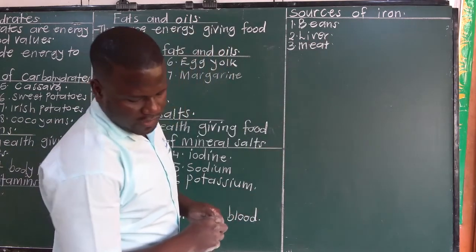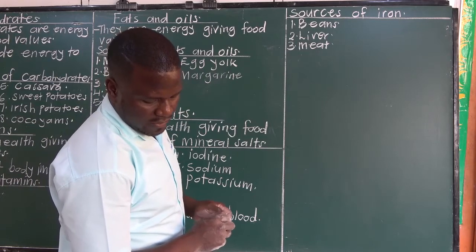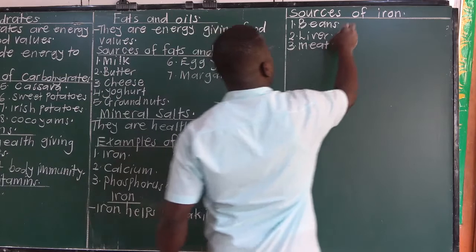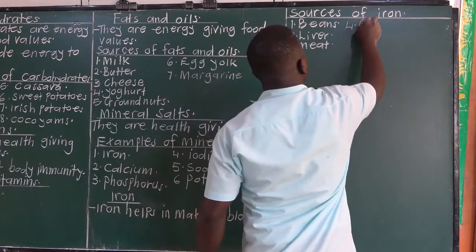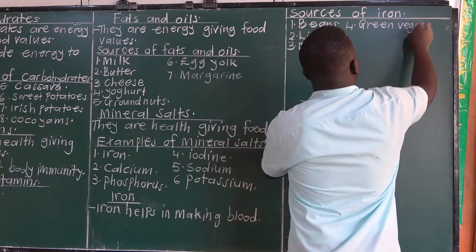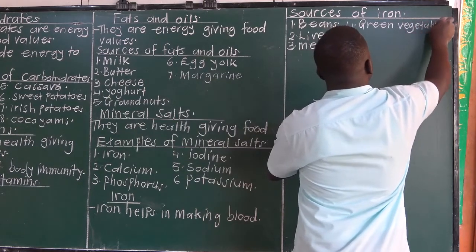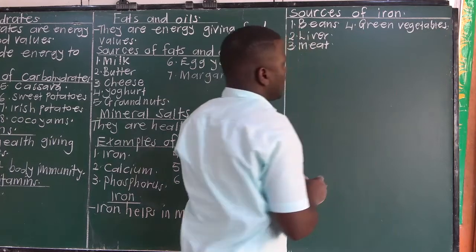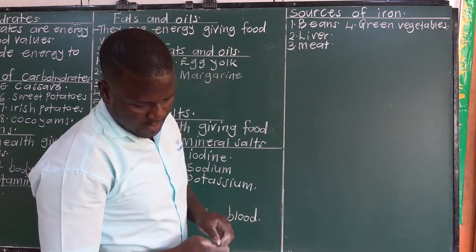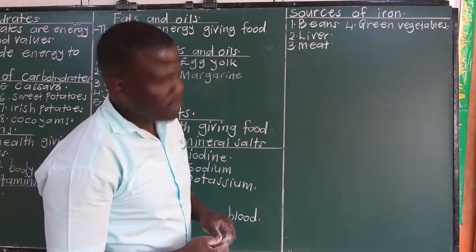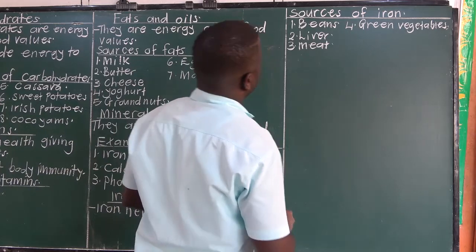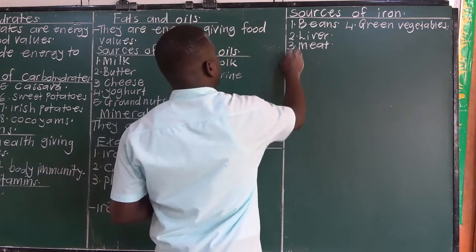Then we also have green vegetables. Green vegetables are rich in iron, like spinach. So if you lack iron, you get a disease called anemia.